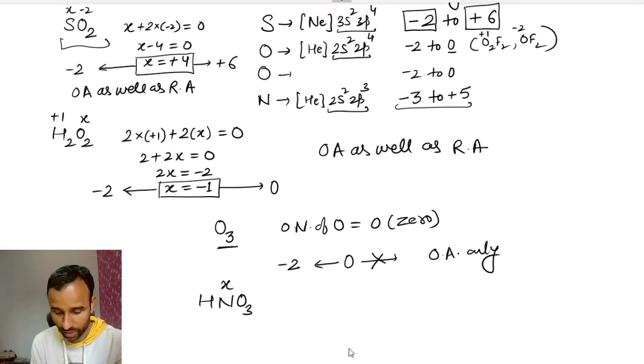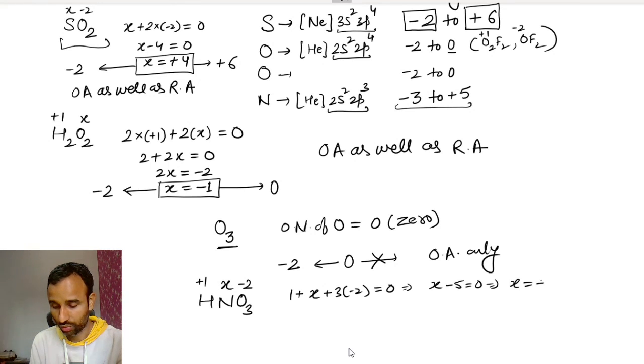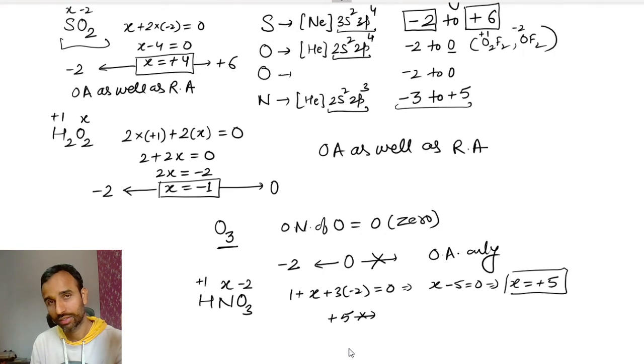What is the oxidation number of nitrogen? +1 for hydrogen and -2 for oxygen, so x minus 5 equals 0, which implies x equals +5. That is the maximum oxidation number. It cannot go beyond it, it can never be +6, but it can be decreased up to -3. So it can act as an oxidizing agent only.